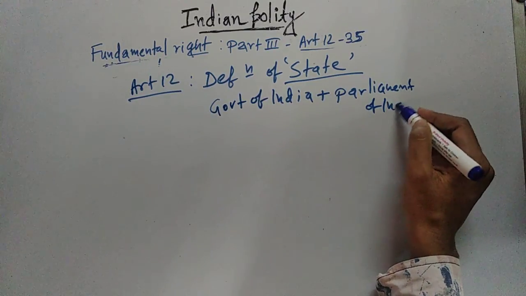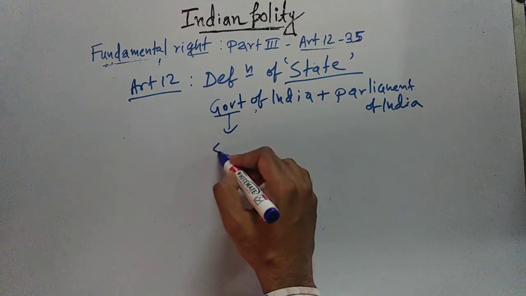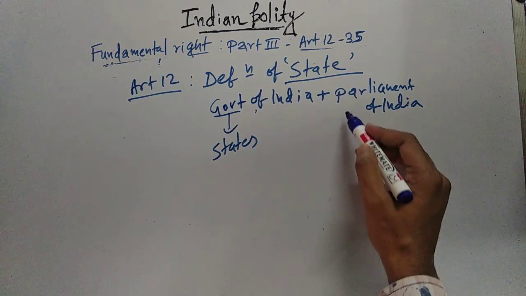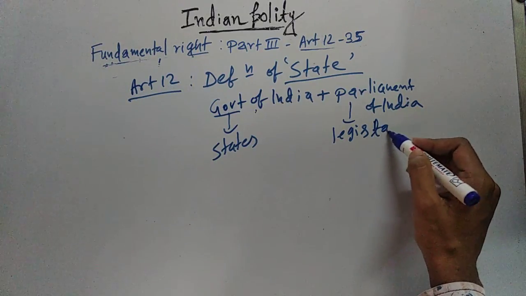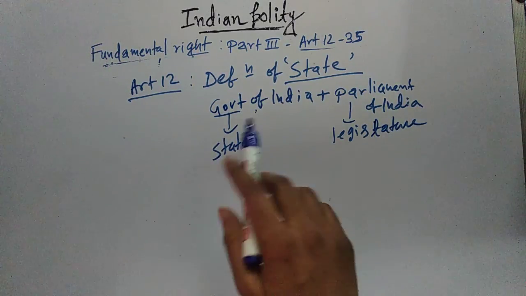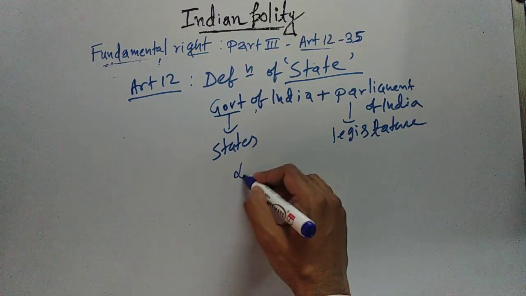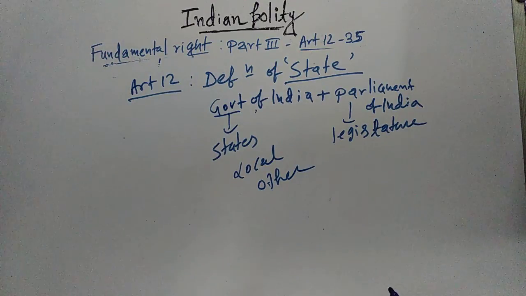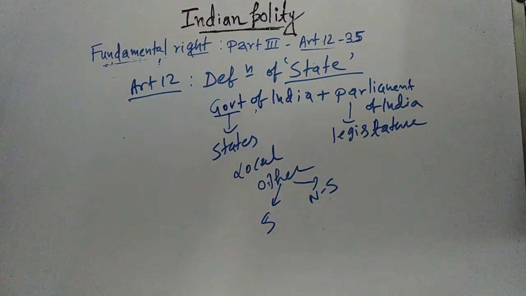Parliament, that is the legislature, Parliament of India. So the Government of India is there, Parliament of India is there, Government of States, then the legislature of the states, and then you have the local authorities, and then you have other authorities, which can be statutory or non-statutory authorities.